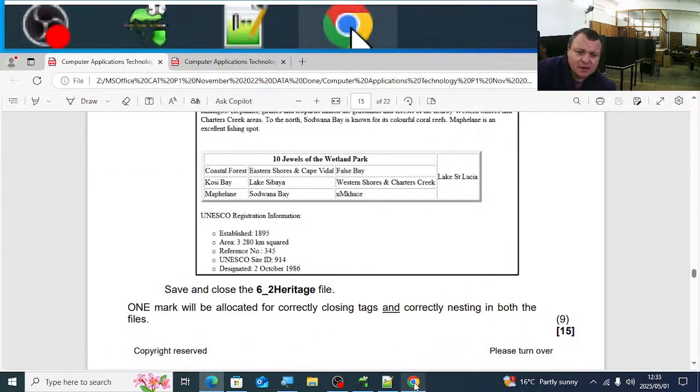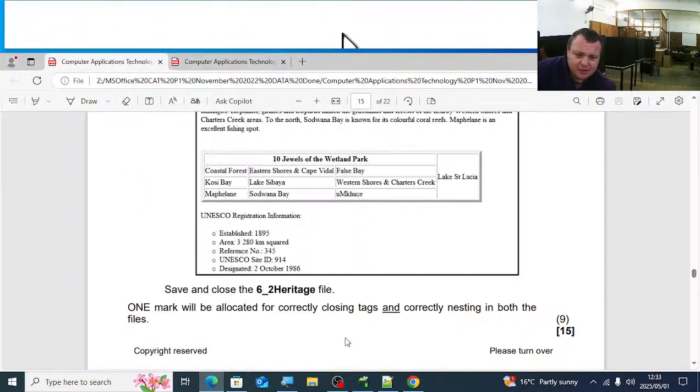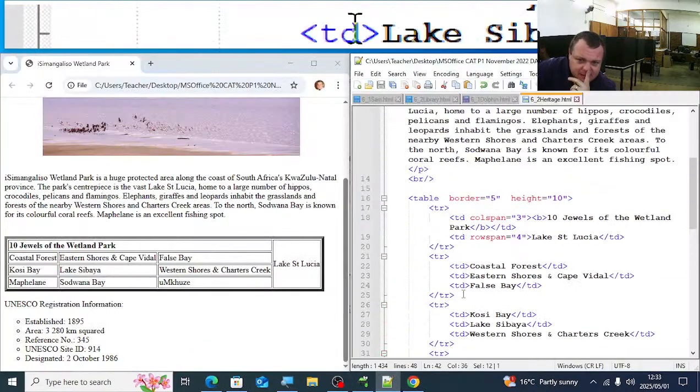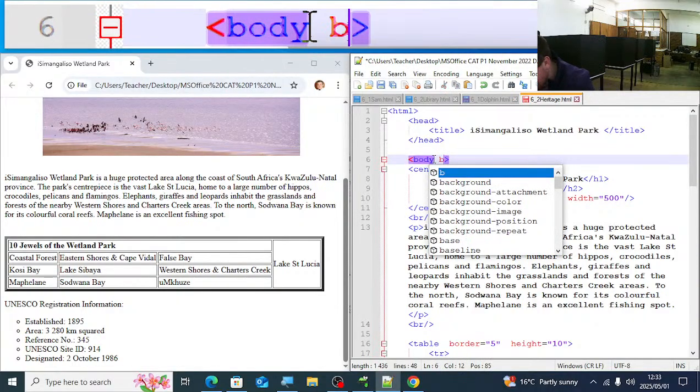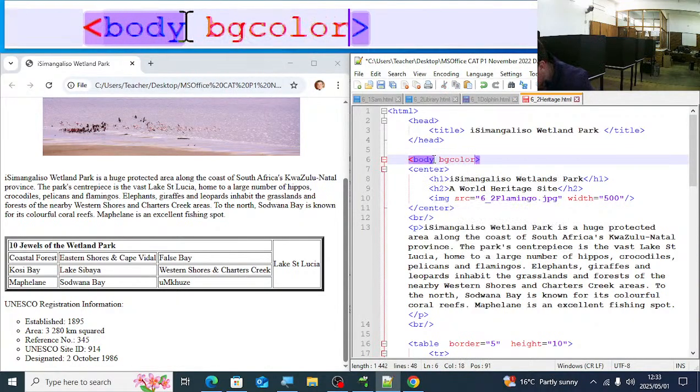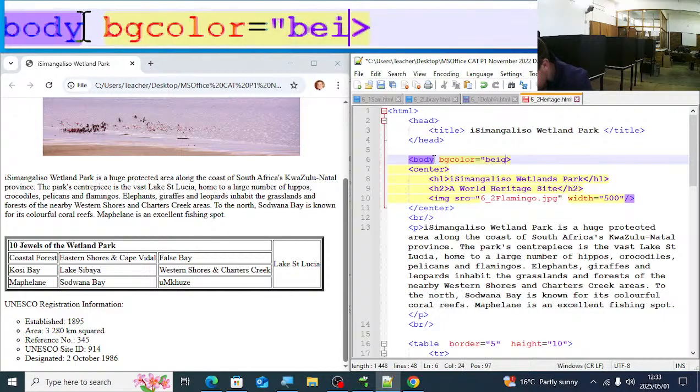Happy? It's 9 marks. We still have to change the background color of the page to beige, because they told us there in the beginning. So in the body, we're going to have bgcolor equal beige.